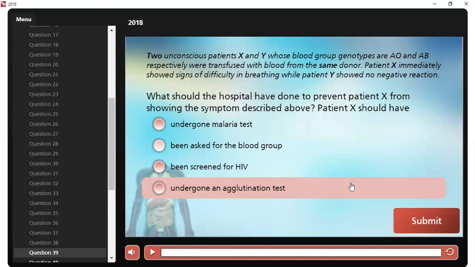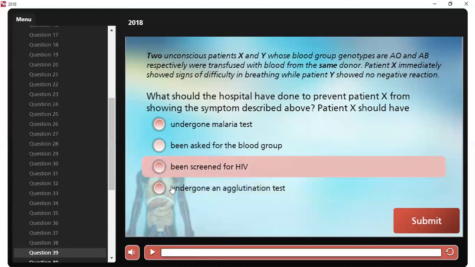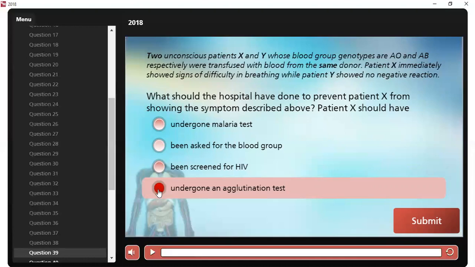Question number 39. Still on the instance being given to you, what should the hospital have done to prevent patient X from showing the symptoms described above? They should have undergone an agglutination test.